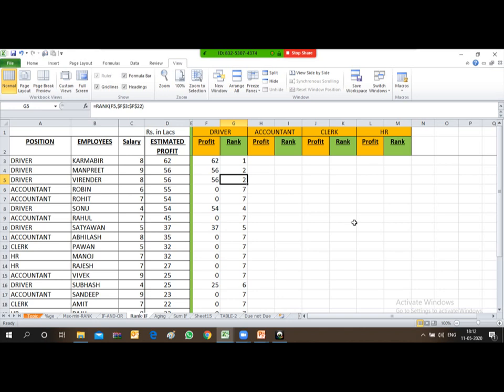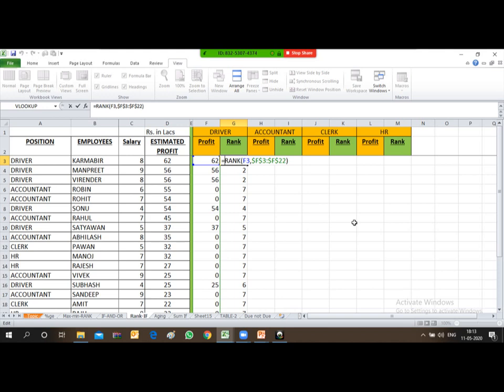So friends, my logic was this 7 should not appear over here. So how can I remove this 7? So I'll again put the IF function. Means I have to add two logics over here. Rank is already there, so I will put an IF condition.